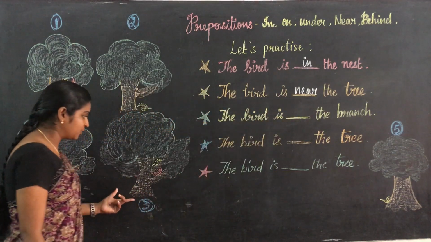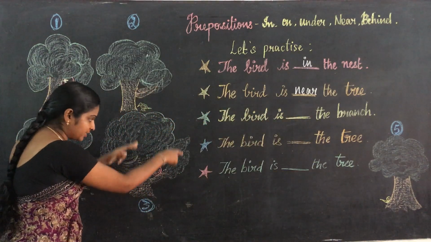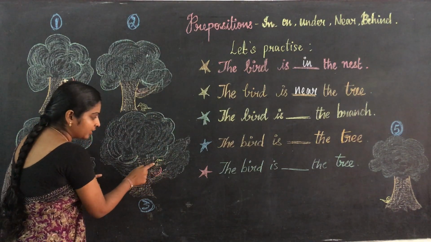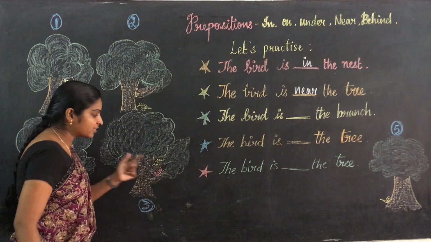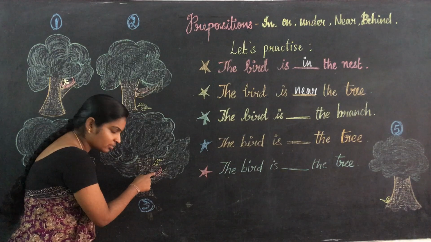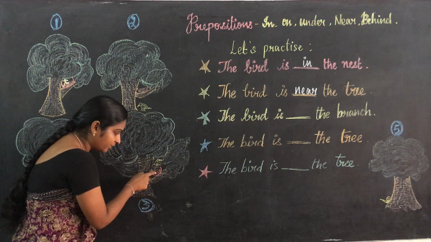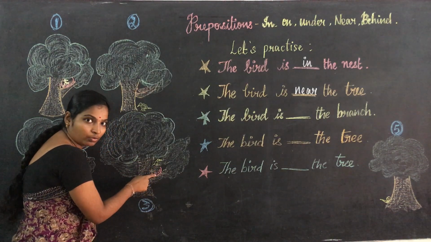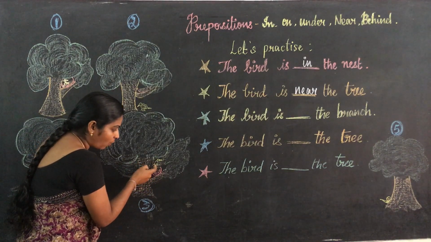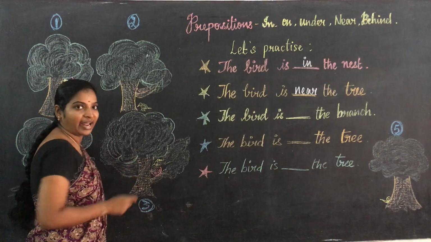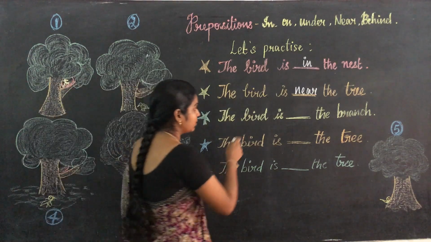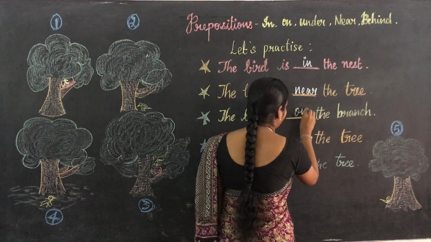And come to the third picture. Here you consider this as a tree and here there are two branches. Here is the nest and here is the bird. Where is the bird placed? Is it in the nest? No, there are two branches. Is it in the nest? No. So then you just see where the bird is. The bird is on the branch. Okay, the bird is on the branch.